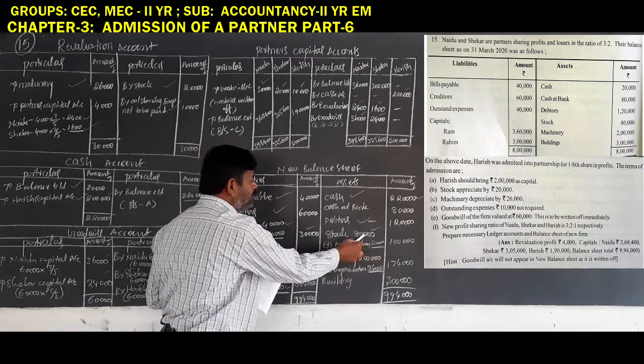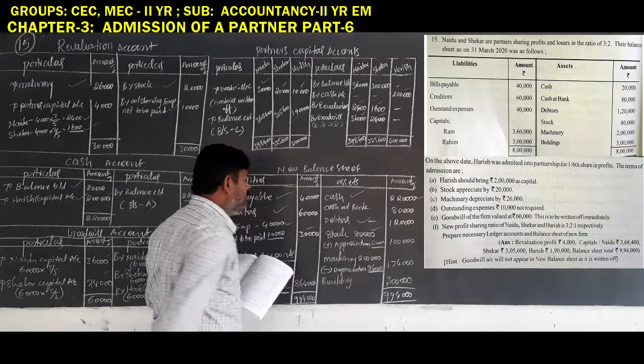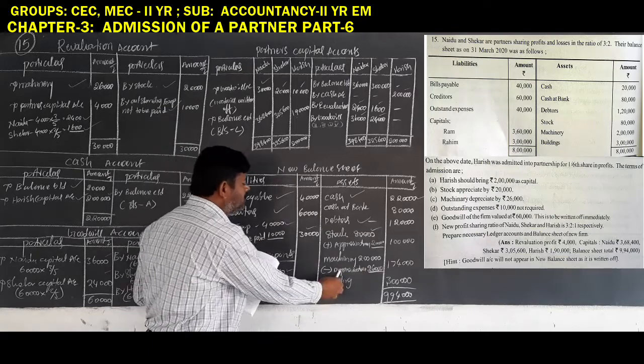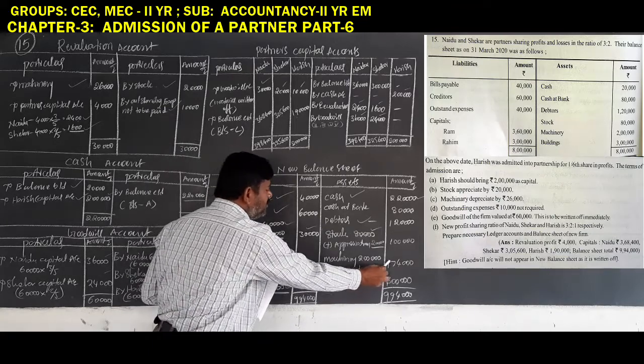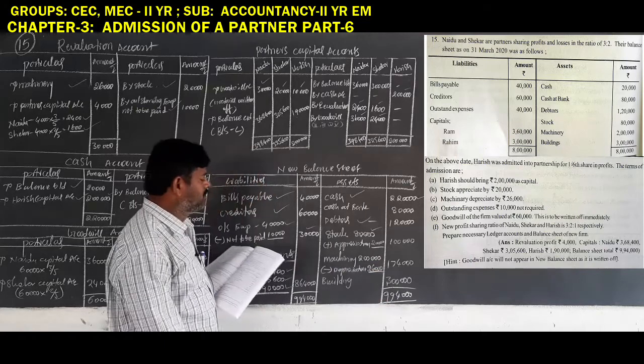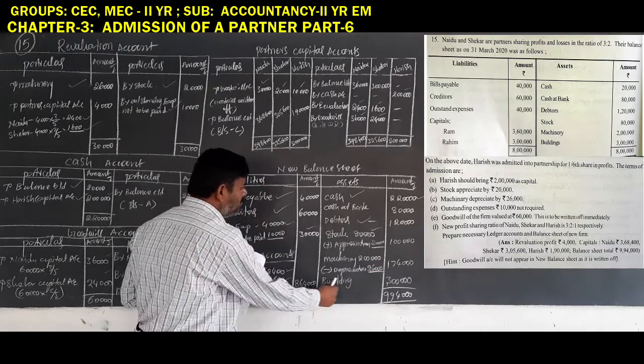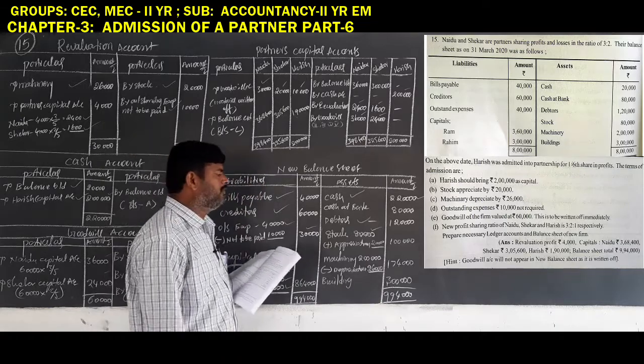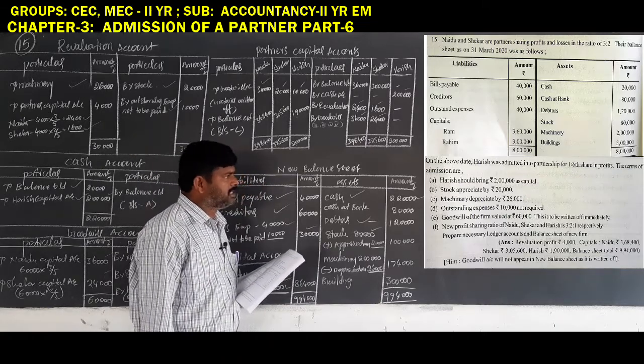Stock value is 80,000 rupees, appreciation is 20,000 rupees, 80 plus 20, 1 lakh rupees. Machinery 2 lakhs rupees minus depreciation 26,000, 1 lakh 74,000 rupees. Building amount is 3 lakhs rupees, no adjustment, so the same amount is shown on the balance sheet asset side.